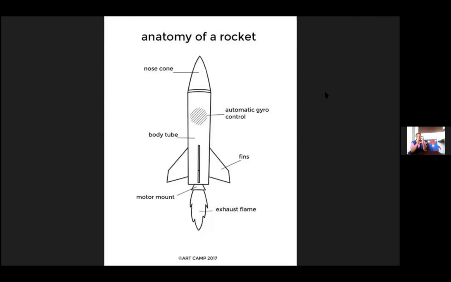Okay, so that is very important. It is the uppermost part of the rocket which helps the rocket to stay stable. When it goes up, there is a lot of breeze, there is a lot of air.